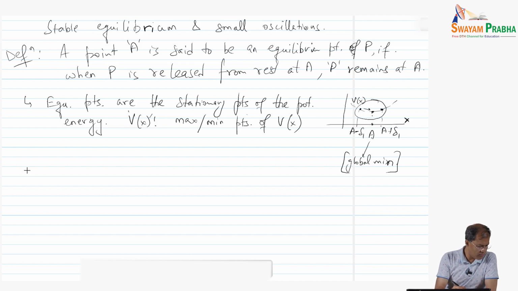Now from this figure 1 we see the following. I am just writing what I have just shown in the figure.